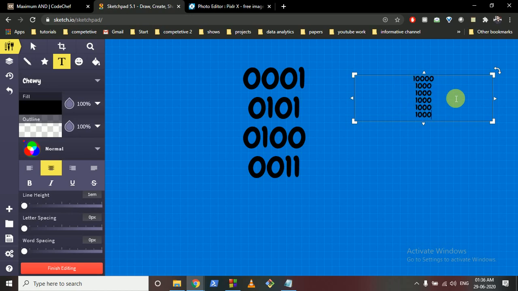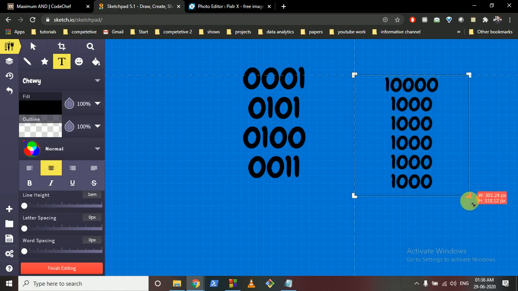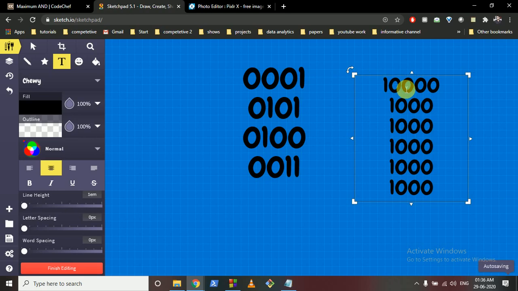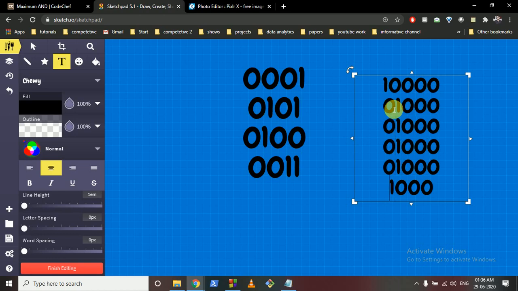Assume I have this number such that there are a large number of numbers with 3 zeros. Like if I take this, the start is 0 for all of these. Now this bit is set in all these numbers and this bit is set in this number. So which bit should I take?